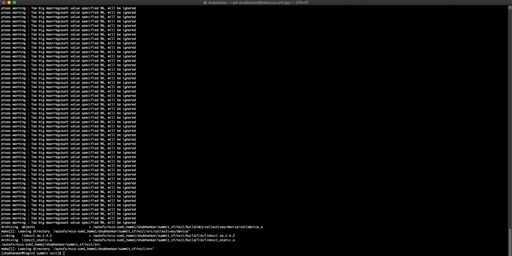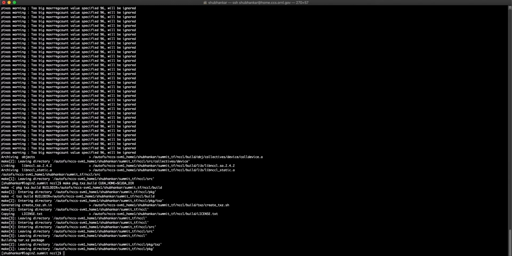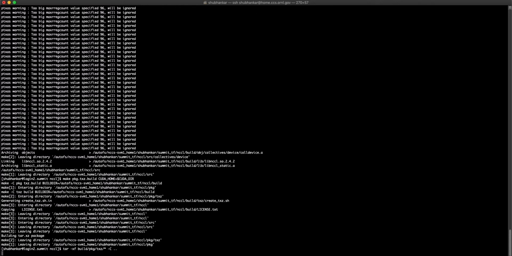Once the command execution halts, we will run make followed by pkg.txz.build followed by the path to CUDA home. Now let's extract the generated zip file by executing tar followed by the flags x and f followed by the location of the zip file, followed by the flag C and the location where we want our extracted file.